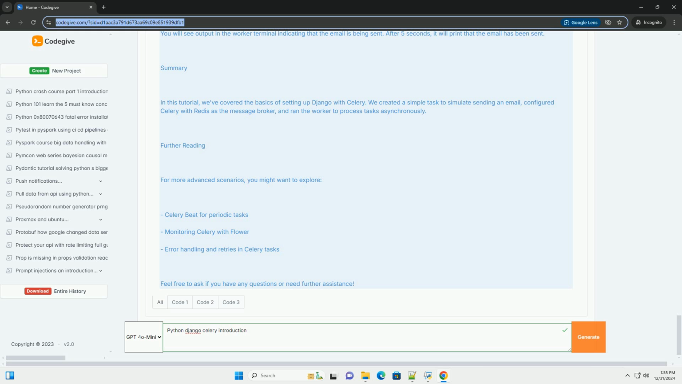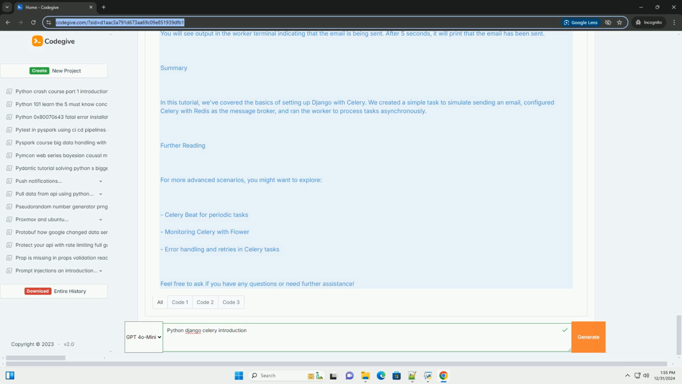Step 2: Installing Celery. You can install Celery using pip as follows: pip install celery. To use Celery with Django, you'll also need a message broker. The most common ones are RabbitMQ and Redis. For this example, we'll use Redis. To install Redis, follow the instructions for your operating system. Once installed, you can start the Redis server: redis-server.